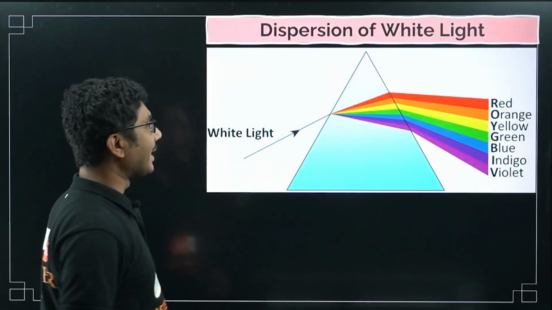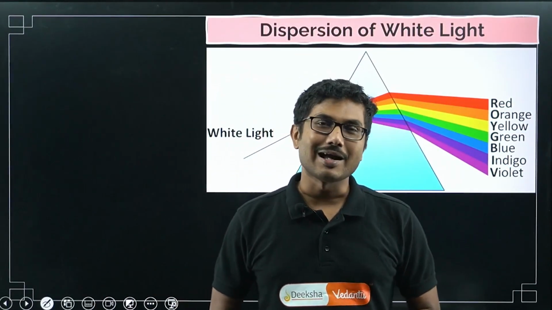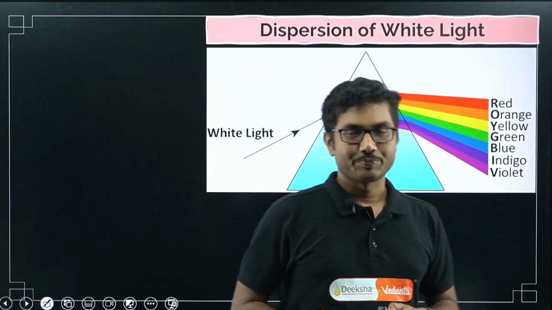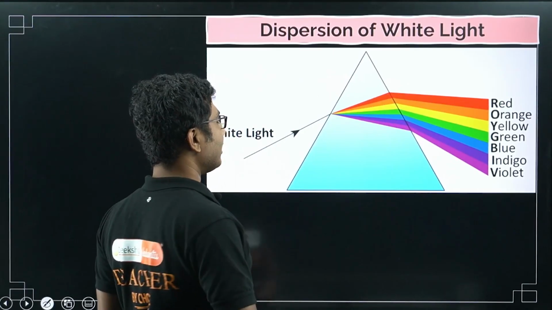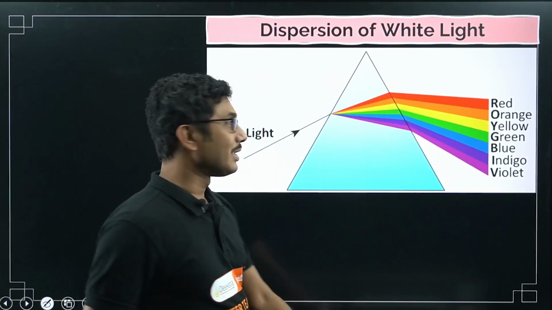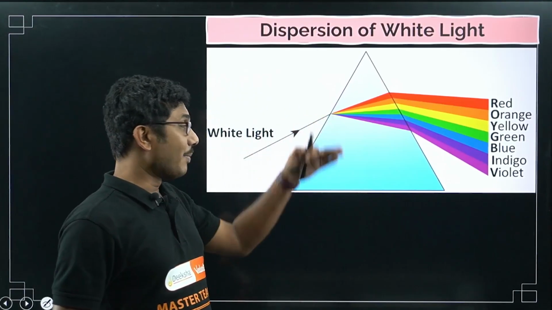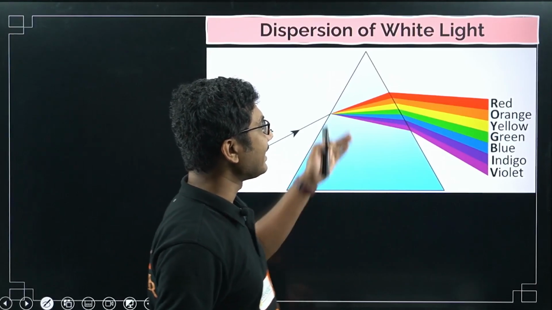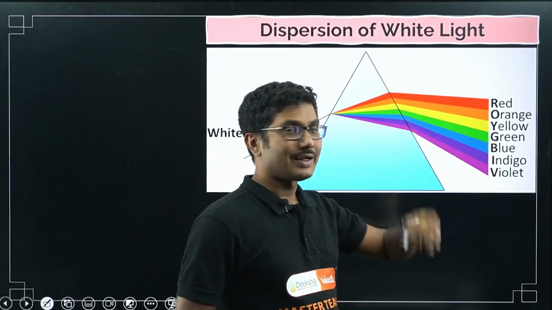Now what will happen if, instead of a single color, we send white light? White light is not a single color. You can see the example when you send white light through the prism. When you pass the white light through the prism, you will see that after it comes out of the prism, you can see 7 different colors.